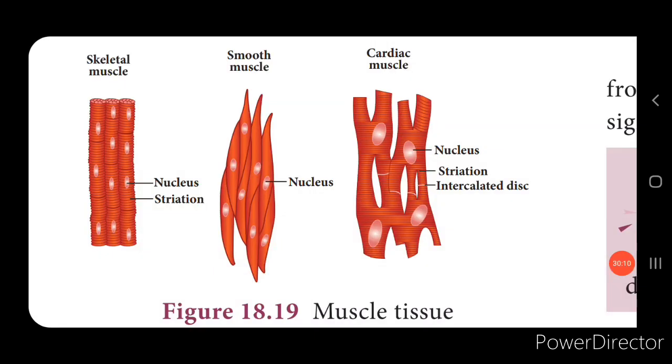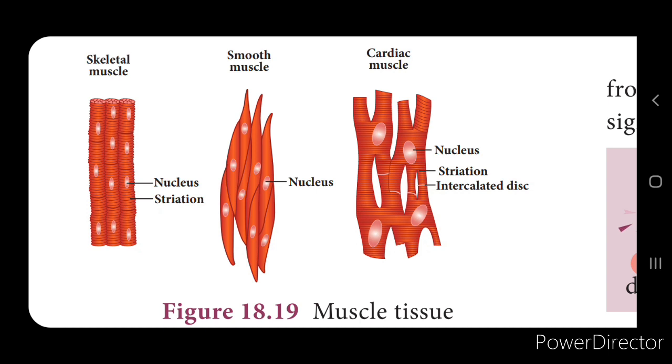Next is the muscle tissues. Muscle tissues consist of muscle cells. Most of them are long cylindrical fibers that are arranged parallel to one another. Here in the picture you can see that these are cylindrical and arranged one beside the other, that is, arranged in parallel. Now the muscle tissues are divided into skeletal muscles, smooth muscles and cardiac muscles. Here you can see in the picture, isn't it? Now we'll see what skeletal muscles are.